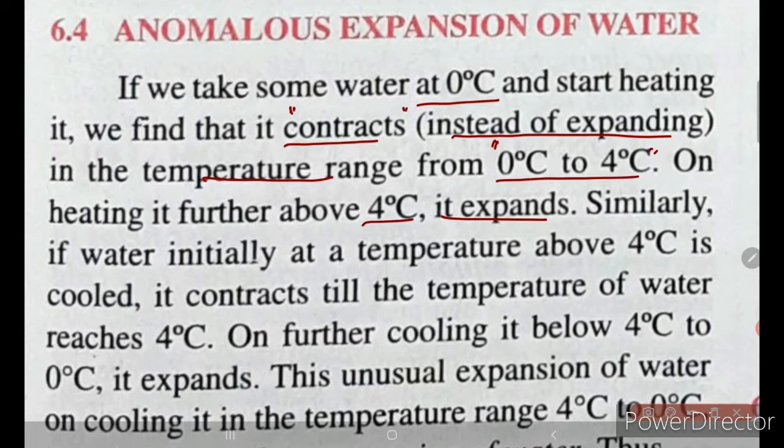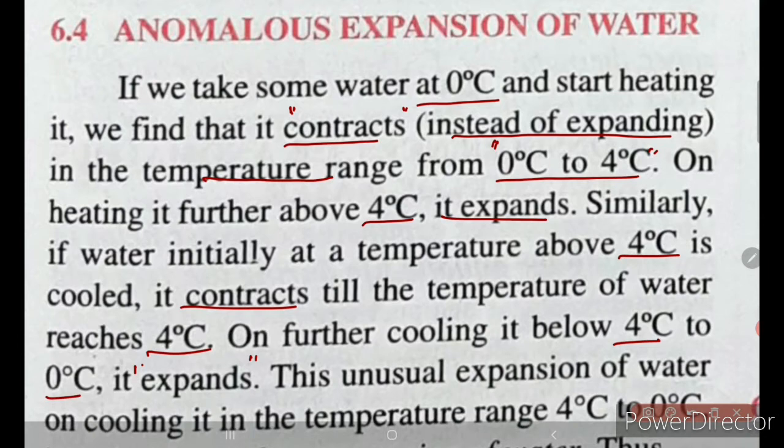Similarly, if water initially at a temperature above 4 degrees Celsius is cooled, it should contract. Suppose it is at 12 degrees Celsius, while coming to 4 degrees Celsius it will contract till the temperature of the water reaches 4 degrees Celsius. On further cooling, that is below 4 degrees Celsius to 0 degrees Celsius, it shows abnormal behavior, it expands.